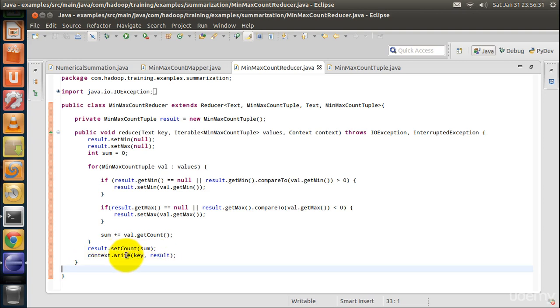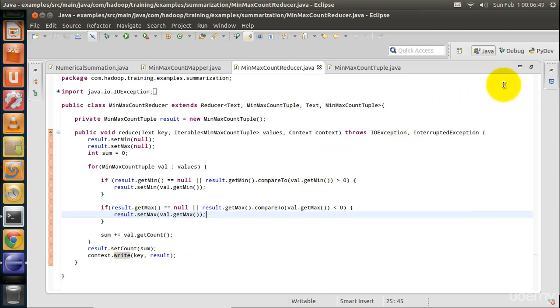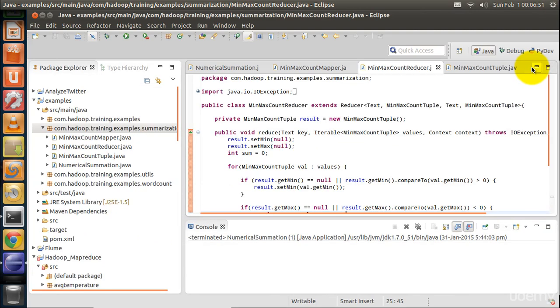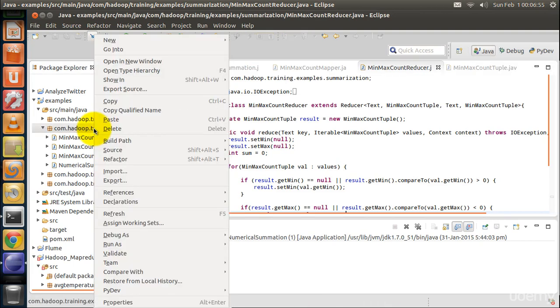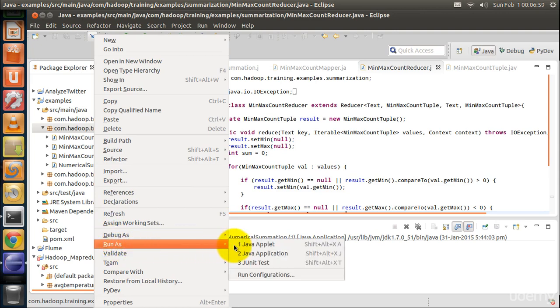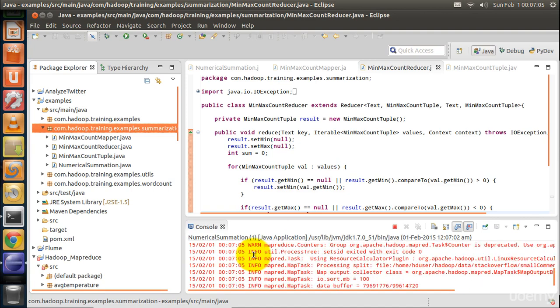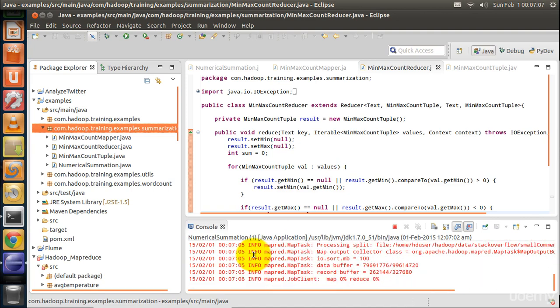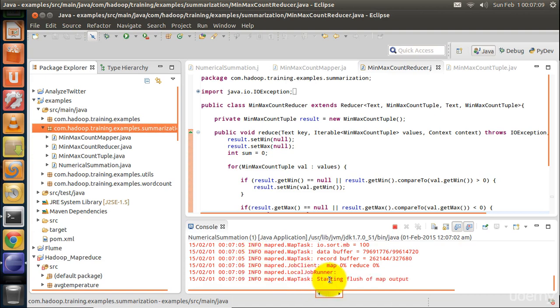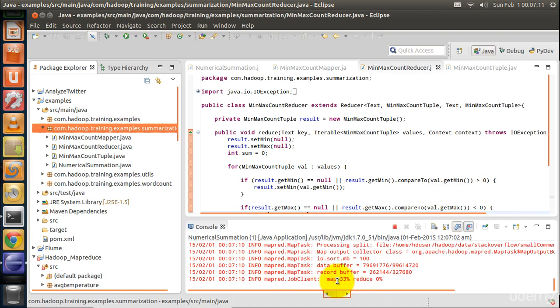Let's run this program and check the output. I am running this program on the local system. Also, the input path and the output path are already configured as we did in the word count example.